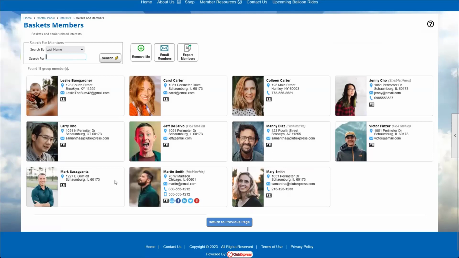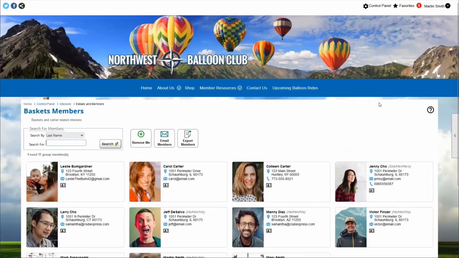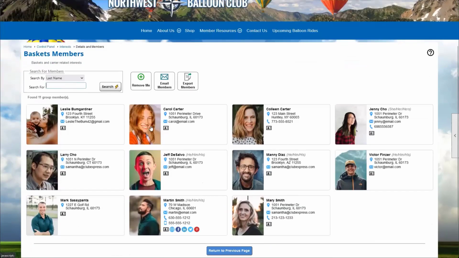Now it's going to use the same information that is stored in our membership directory. So right now we're seeing all of their information because I'm currently logged in as an administrator. But if any of these members said, hey, I don't want to share my phone number on the member directory, it also would not show it in the interest directory. So all the settings that someone limits when they are setting up their membership directory will apply here as well.